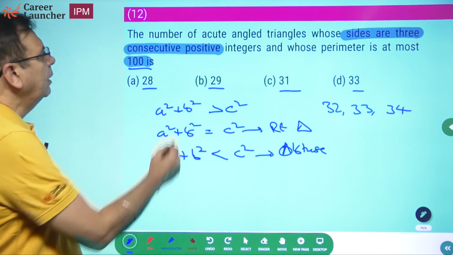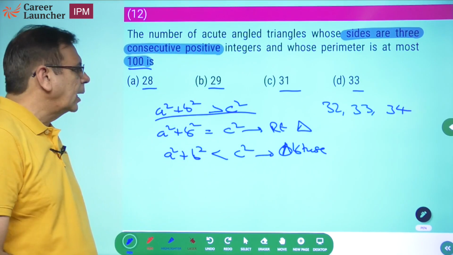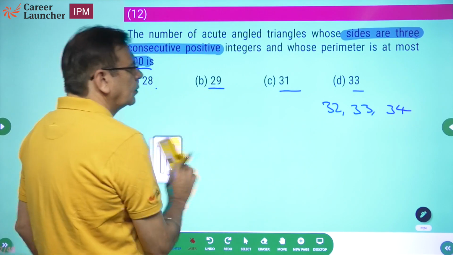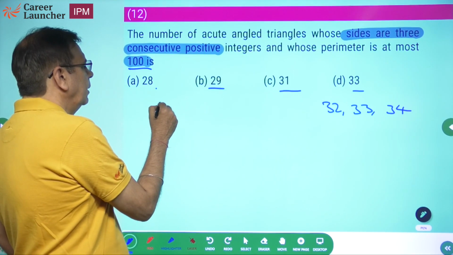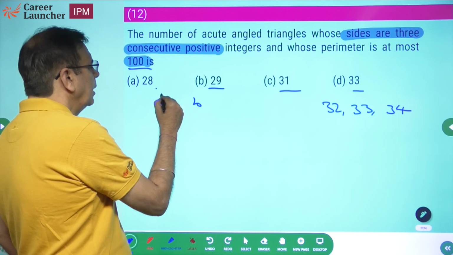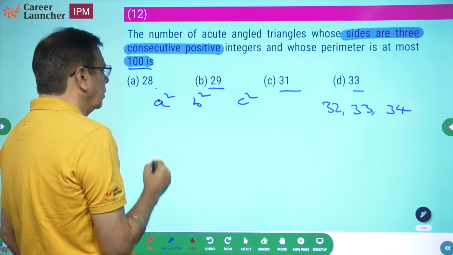Okay. So we want an acute angle. This is what we need to look at. Let's start checking out, starting with the smallest. We already know the upper limit. So a, b, a square, b square, c square is what we need to see.